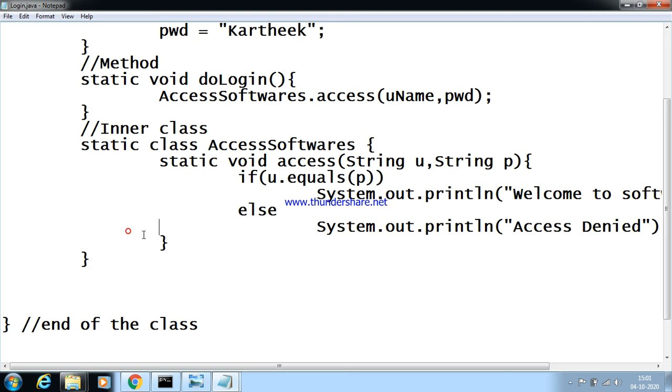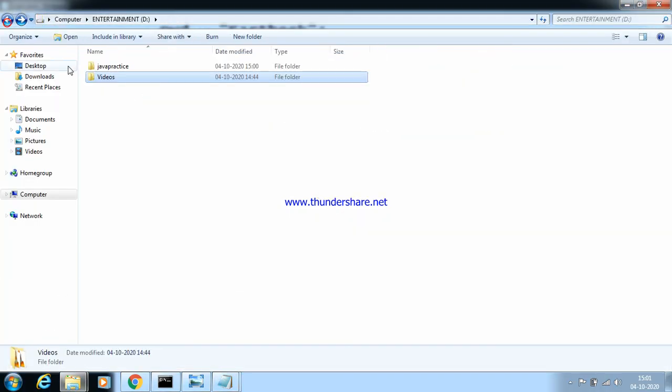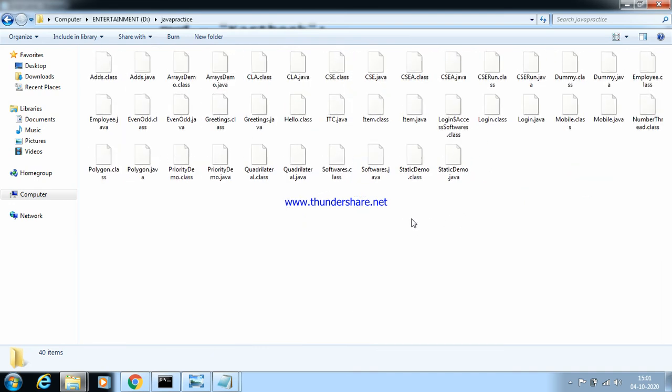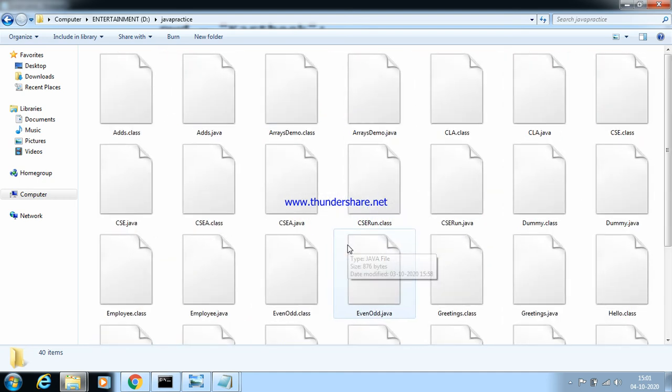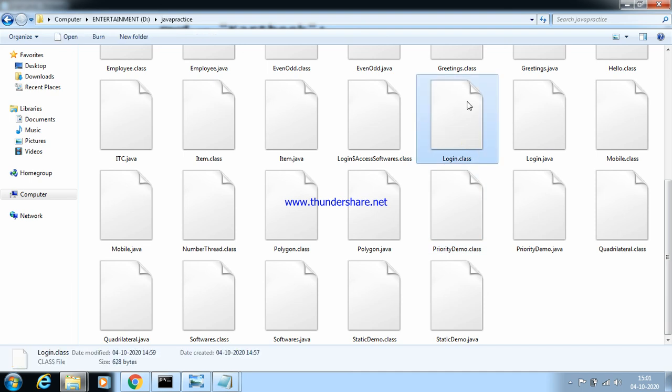If you observe the program which I have run, if I go to where it is saved, I just want to show you something very important, because I have a class called login class. Inside login class I have access softwares class. See, login is a class which separately got a dot class, and beside that I have login dollar access softwares dot class.